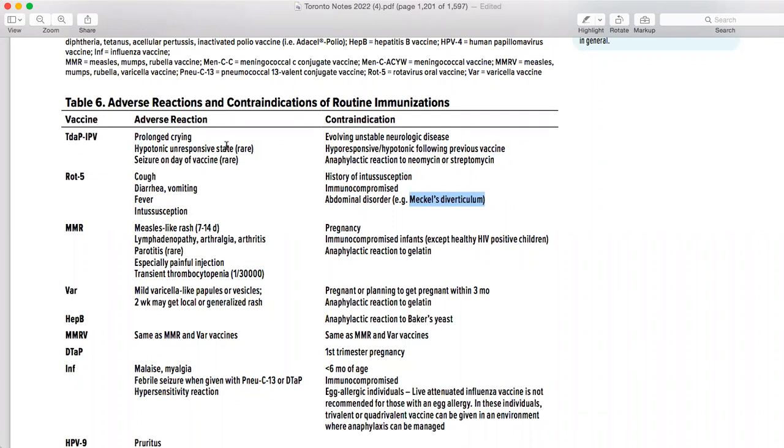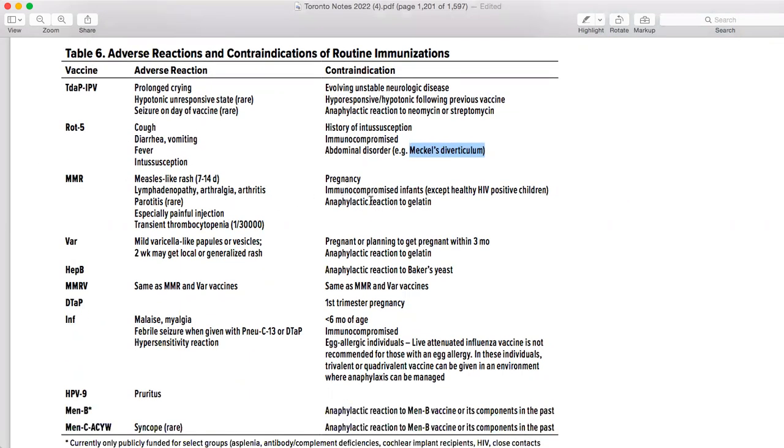Otherwise, Tdap has contraindications like hypotonia. If somebody's baby is presenting with cerebral palsy, obviously you are not going to give Tdap. Anaphylactic reaction to neomycin, you are not going to give that. Then MMR: pregnancy, immunocompromise, anaphylactic reaction, all of these. And what adverse effects do they definitely cause? The main important adverse effect is basically fever, those kinds of things.